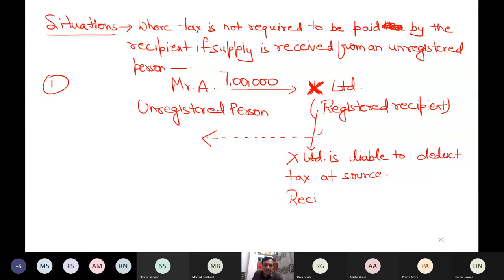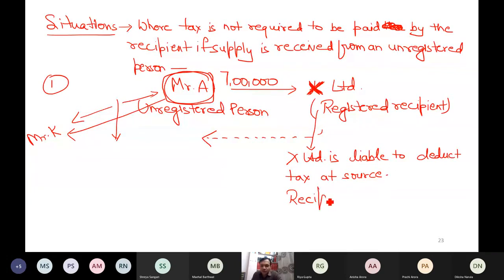Like for example, if Mr. A is also receiving the goods from Mr. K, then it is possible that A also becomes the deductor, because now A is acting as a recipient for this transaction. For this transaction, for this phase, for this path, it is possible that A also becomes deductor. But as far as this transaction is concerned, where A is supplying the goods, A cannot be the deductor.